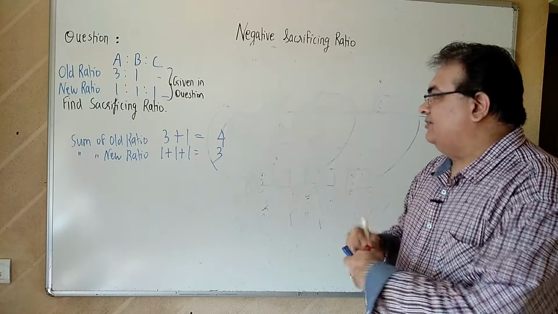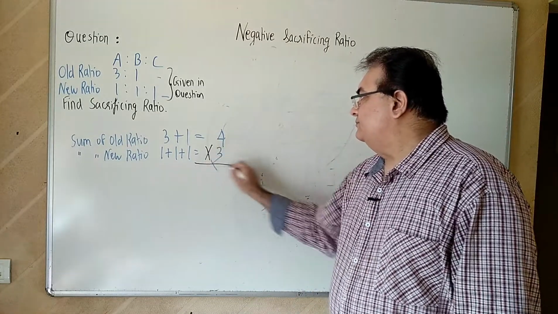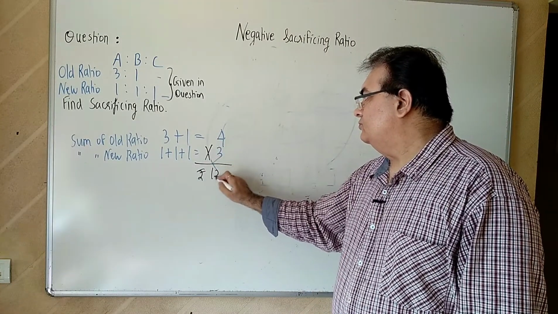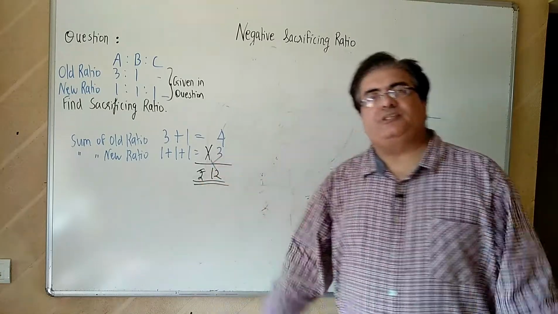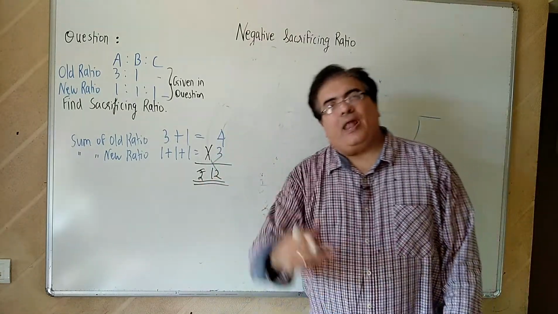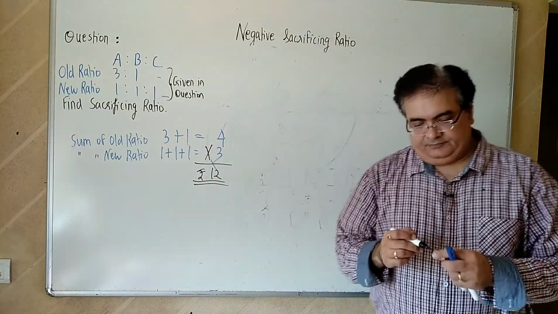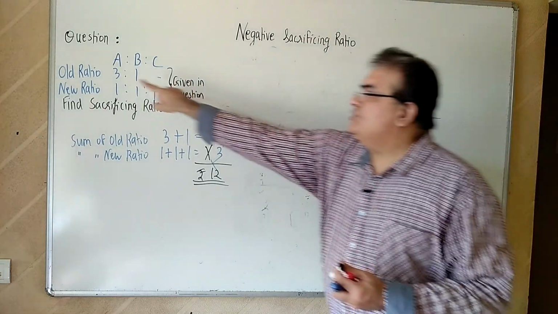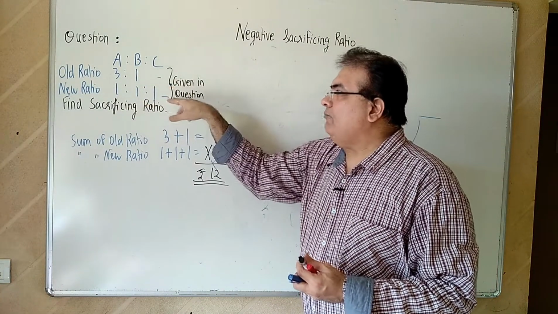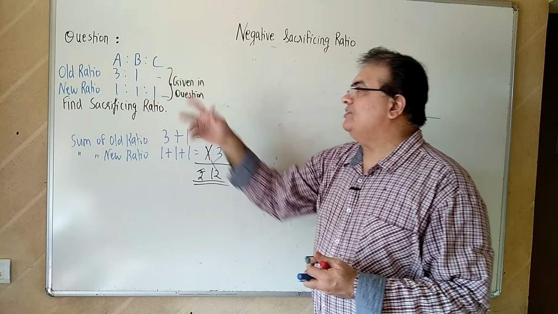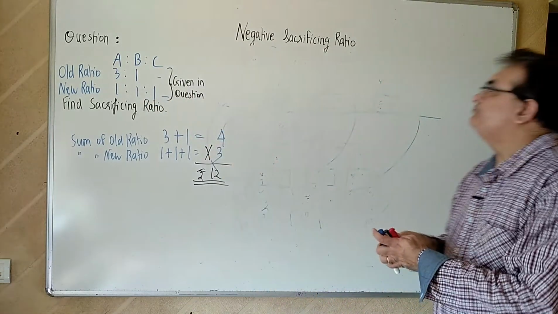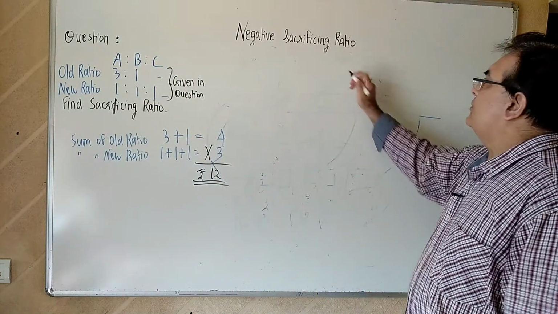And then the product of the two sums, 12. Assume 12 rupees as a profit, or 12 lakh rupees or 12 crore rupees. Sum of old ratio, 3 plus 1, 4. Sum of new ratio, 1 plus 1 plus 1 is 3. Product of the two. Okay, now suppose the profit is 12.